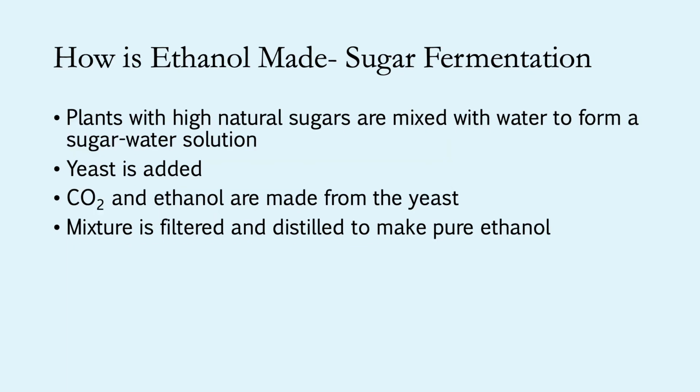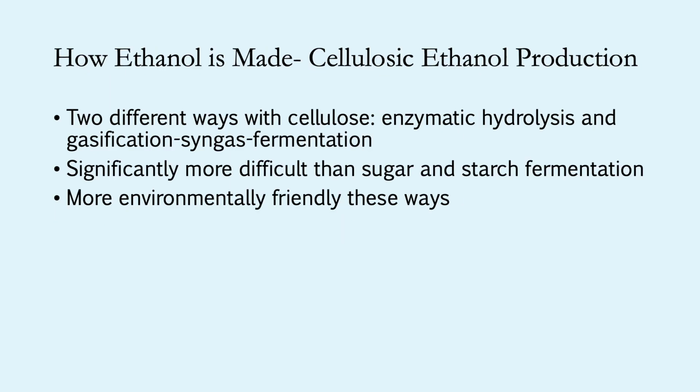Sugar fermentation is pretty much the exact same process. It starts with a plant with a high natural sugar, such as sugarcane. So it is mixed with water to form a sugar-water solution. Yeast is added. Carbon dioxide and ethanol are made again, and then the mixture is filtered and distilled to make pure ethanol. As for cellulosic ethanol production, there are two different ways that this can be done, through